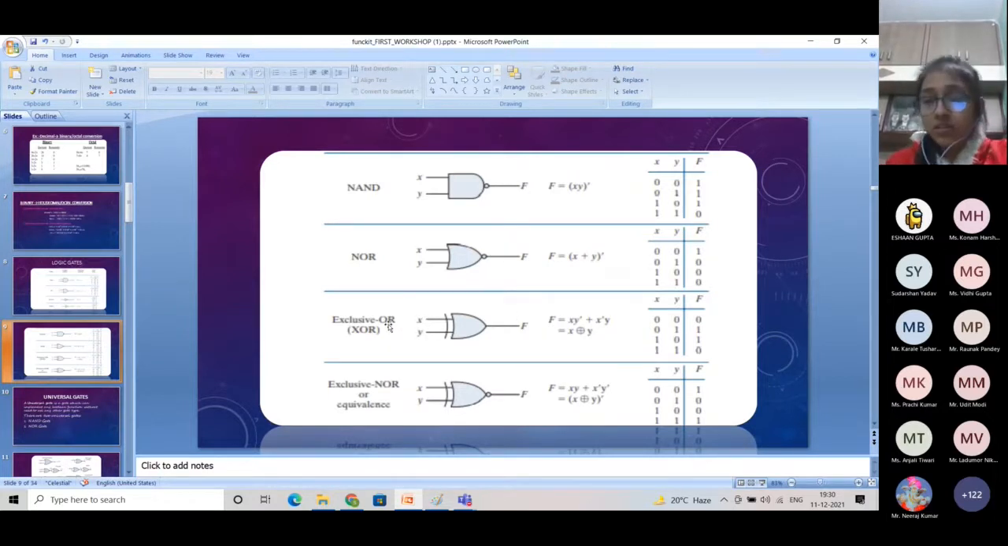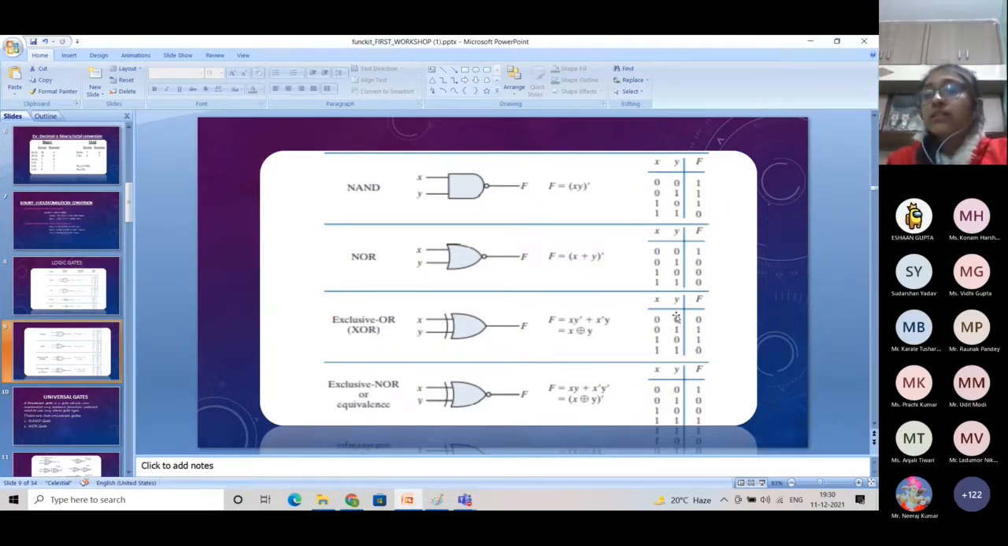Now the two extra gates are XOR and XNOR gates. So what is an XOR gate? This is the formula of representing an XOR gate, that is x y dash plus x dash y. The sign of representing an XOR gate is circle plus. Okay, circle plus.